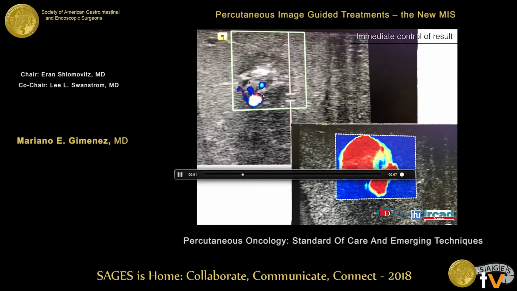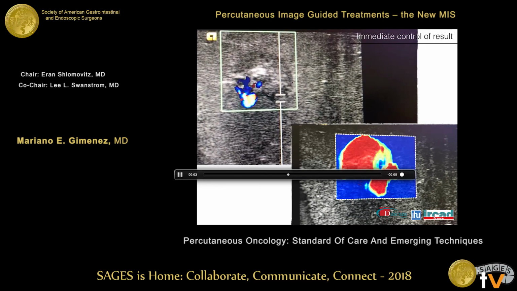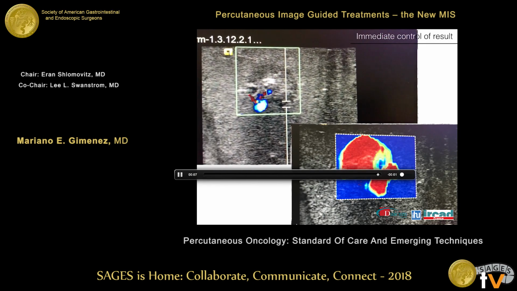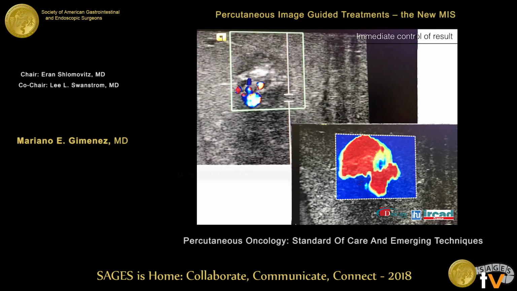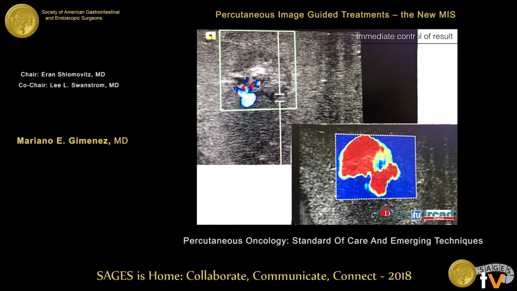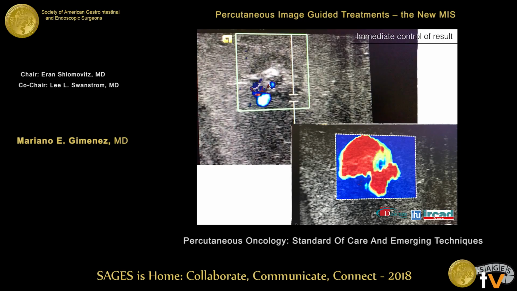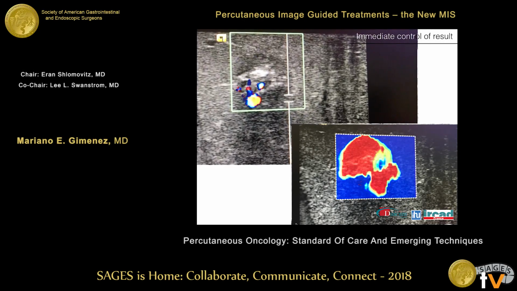For example, in this patient with a radiofrequency ablation near vessels, it's possible to view the result with the elastography. It is not totally good, and we need more ablation. And really, in this case, we changed to microwave.